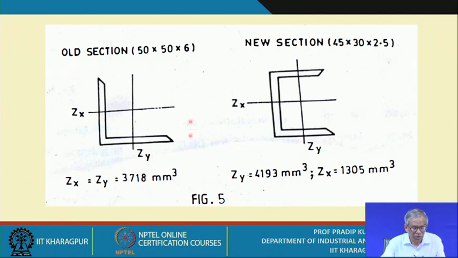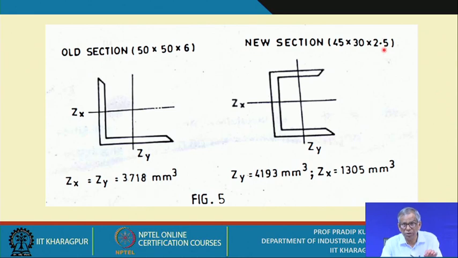So, here what we do is, for the old sections we carried out this analysis, okay, ZX, ZY. So, we calculated this. Similarly, for the new sections we calculated the values of ZY as well as ZX. Okay. So, this analysis we do for the old section as well as the new section.